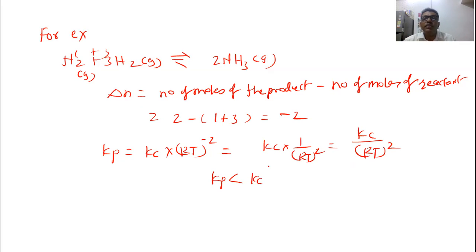So thus in this way, in this lecture, we have discussed the relationship between the Kp and Kc. What is Kp? Kp is the equilibrium constant expressed in terms of the pressure, and Kc is the equilibrium constant expressed in terms of the